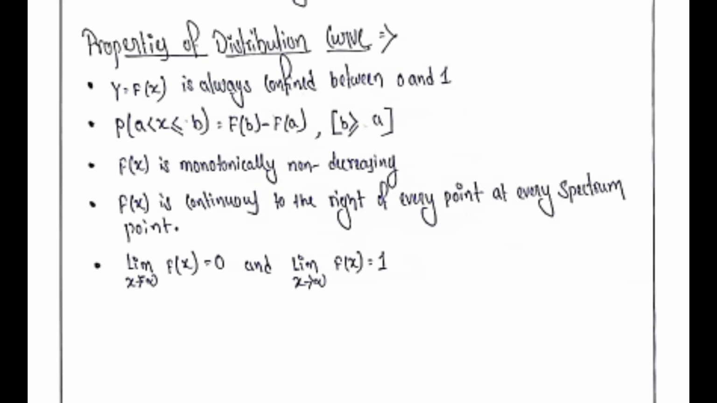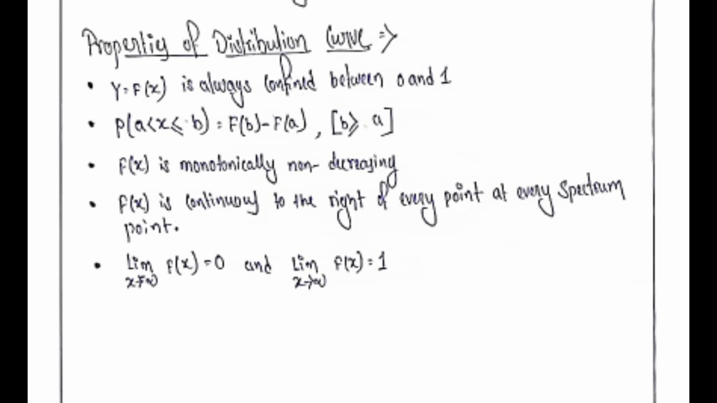Now we have seen all this and now we are going to see properties of distribution curve. For properties of distribution curve, the first property is y equal to F(x) is always confined between 0 and 1. Second property is probability of a less than x less than or equal to b equal to F(b) minus F(a) for b greater than or equal to a. Third property is F(x) is monotonically non-decreasing. Fourth property is F(x) is continuous to the right at every point.